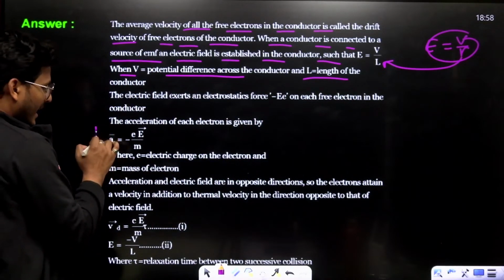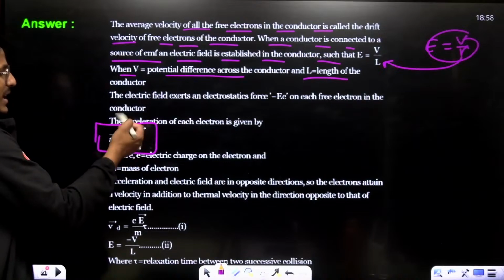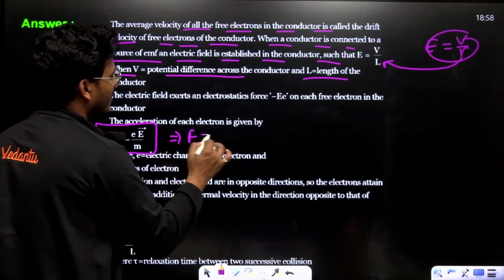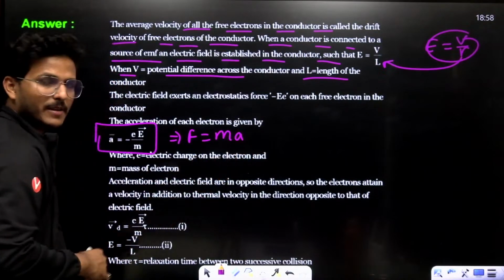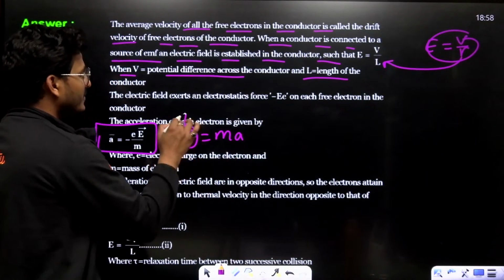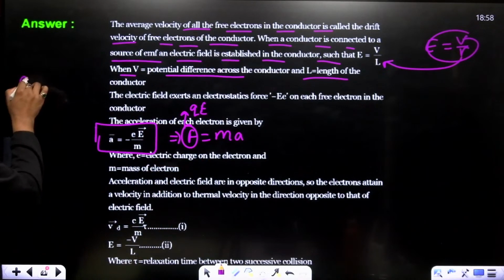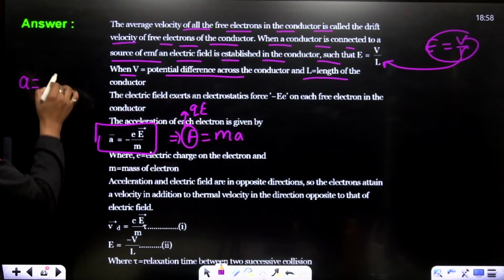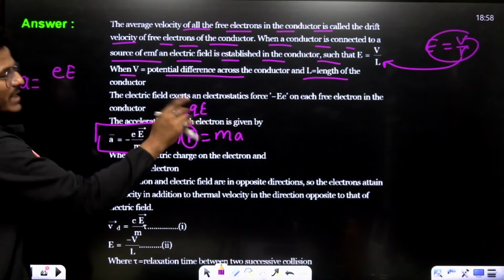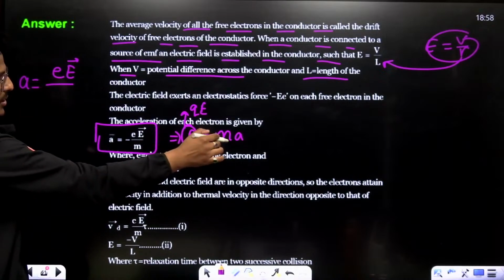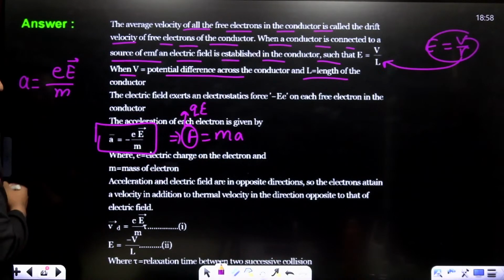Now, a equals to negative of eE upon m. F equals to ma, as you know very well. F is what? This is QE. So that a equals to what? e, Q is just one electronic charge, and this is electric field upon m, but with negative sign.